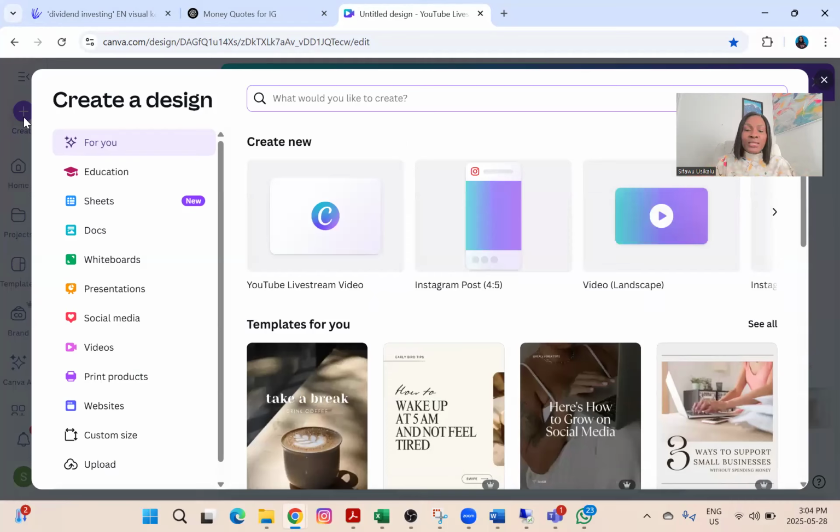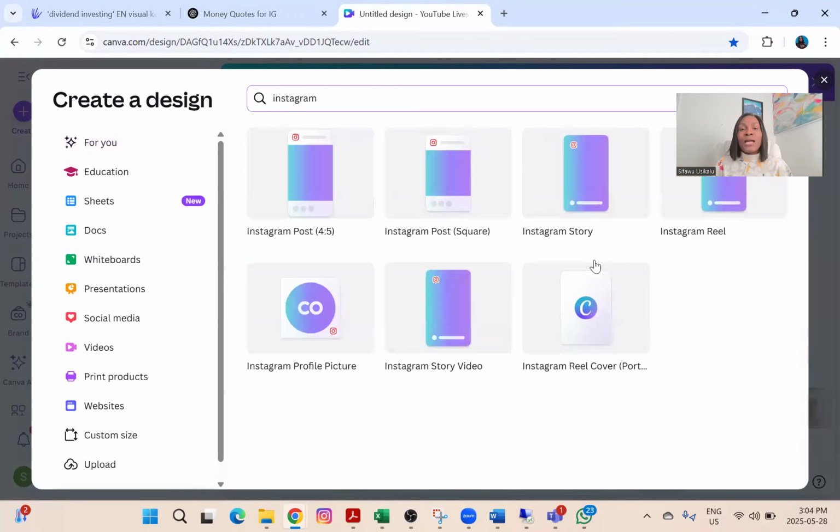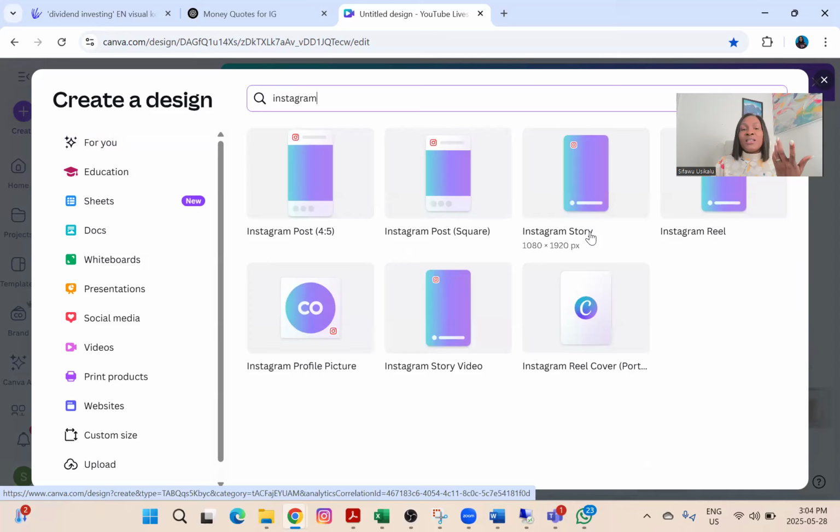In this case, we want to create an Instagram post. So you can see Instagram post comes here. Even if Instagram post does not come, you can just type Instagram on the search bar and it gives you various sizes of what you want. Do you want Instagram post? Do you want Instagram post square? Do you want Instagram story? Do you want the reels? It depends on what you want.